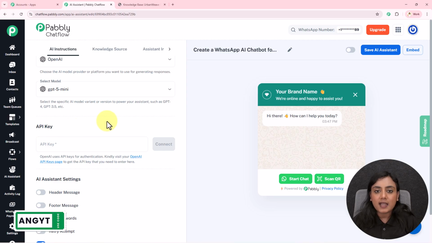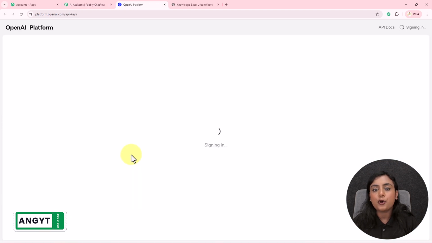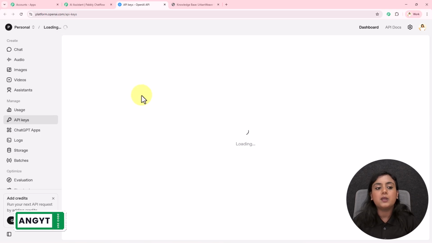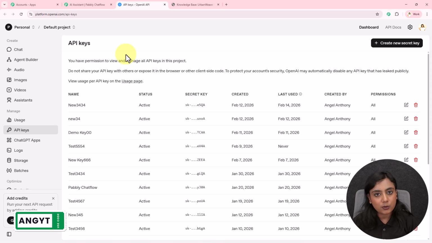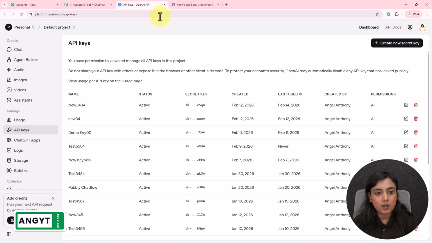The API key that we will add over here in this field, we'll receive it from our OpenAI account. For that, directly go towards this hyperlink and you will log into your OpenAI account next, where you will come to the API keys page directly. Okay. Remember one thing, you need to have a paid account with OpenAI in order to create the AI assistant using Pabbly Chatflow. Unpaid account won't be able to reply to all your users' queries.